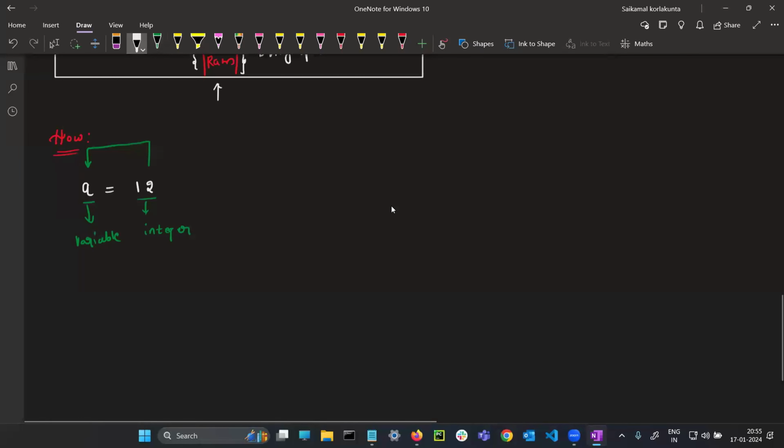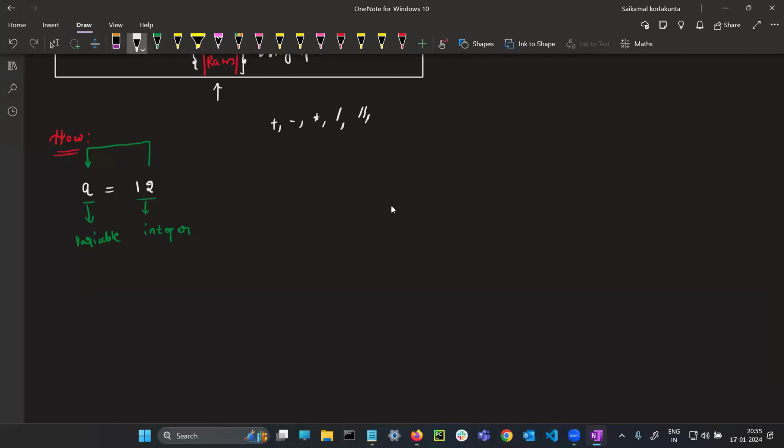If you want to go in depth about it, if I write a equal to 12, equal to is an operator. Sir, what is the meaning of operator again? I think a lot of people know plus, minus, subtraction, division, float division, multiplication, mod, different things will be there. Operator means, like plus is one of the operators, arithmetic operator, bitwise operator. Like that, equal to is also one of the operators.